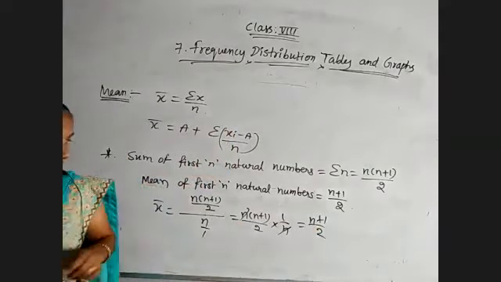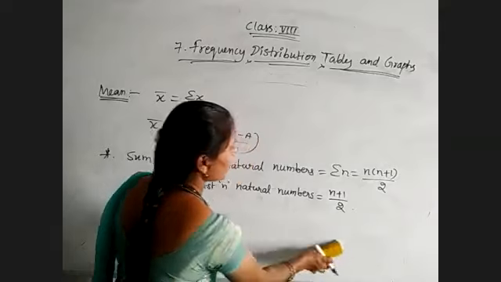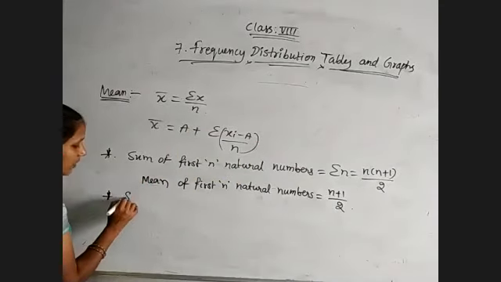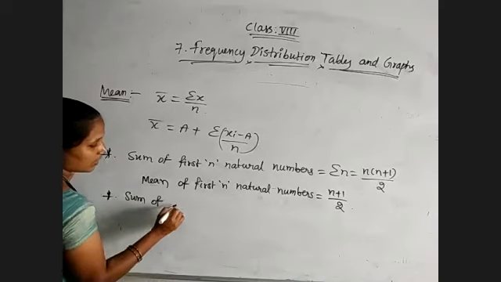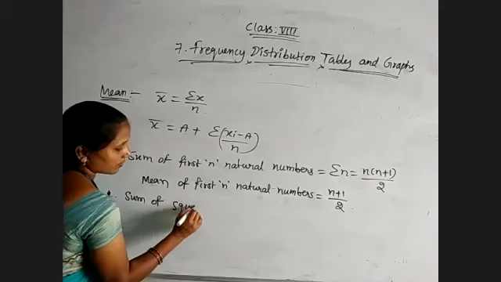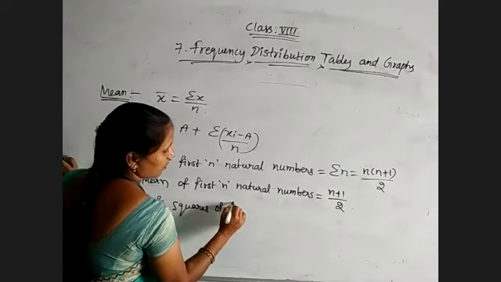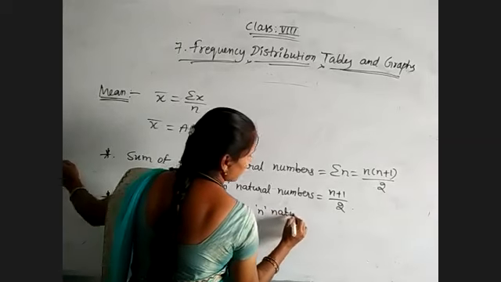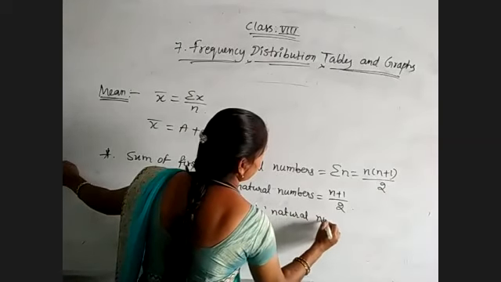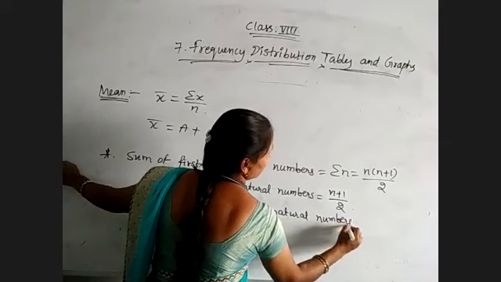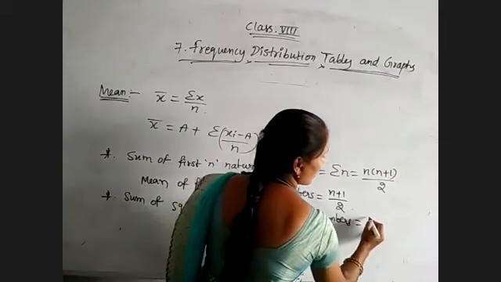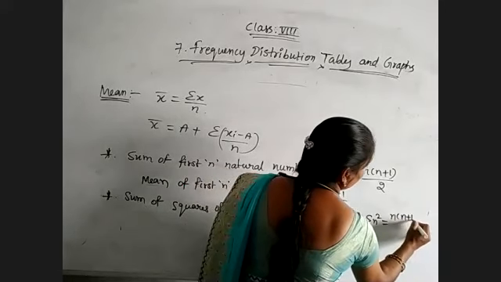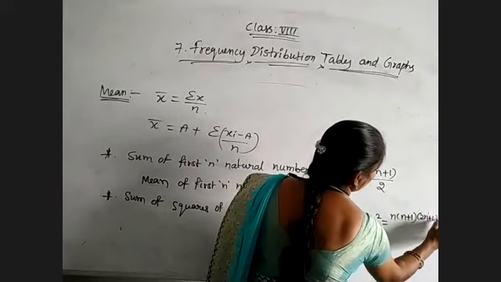Like that only we will write the remaining formulas directly. We have the sum of squares of the first n natural numbers, which is sigma n square, that is n into n plus 1 into 2n plus 1 by 6.